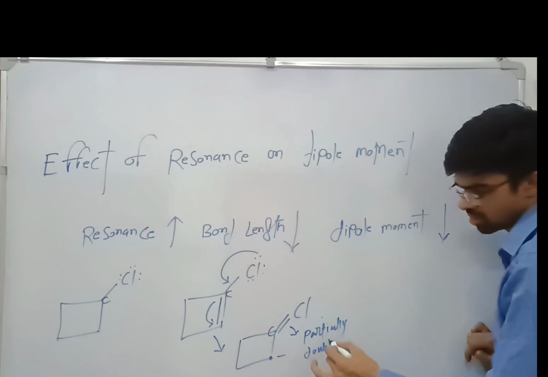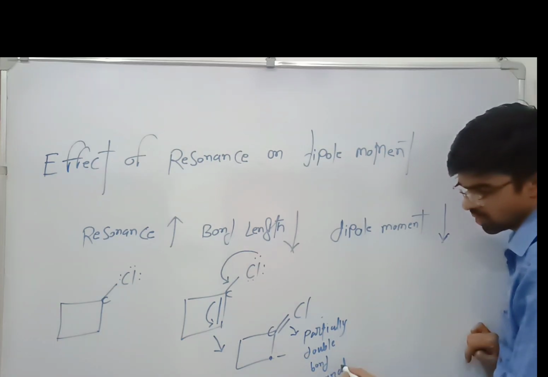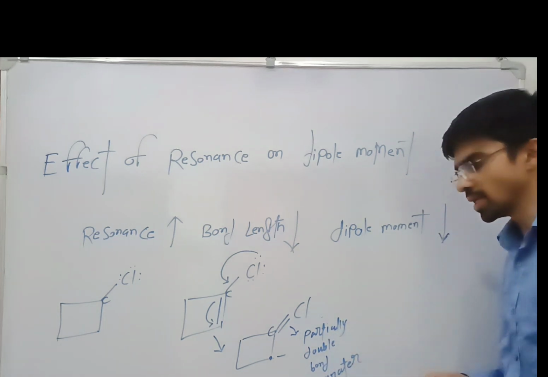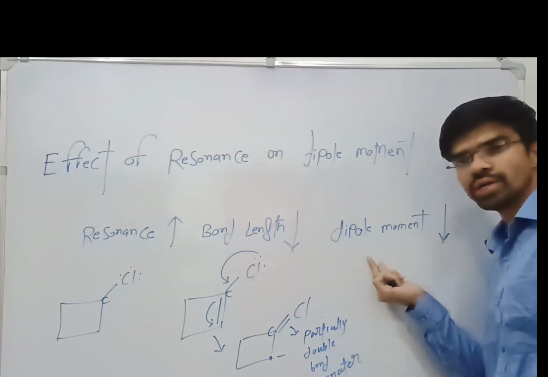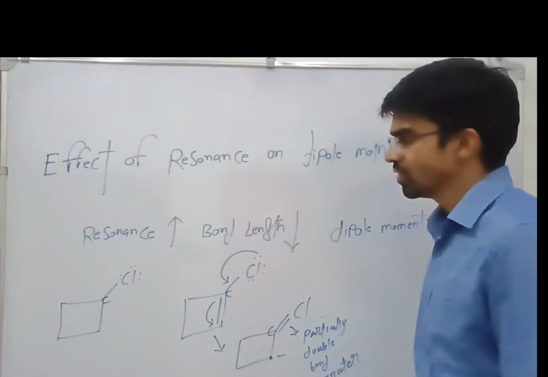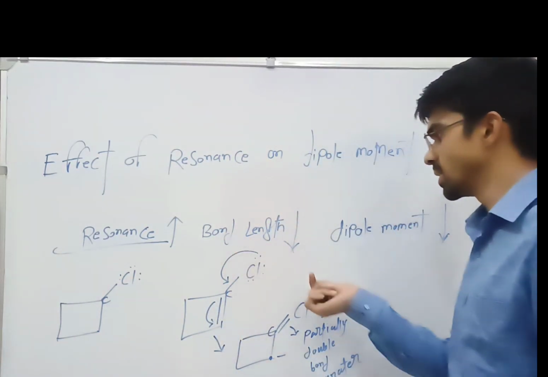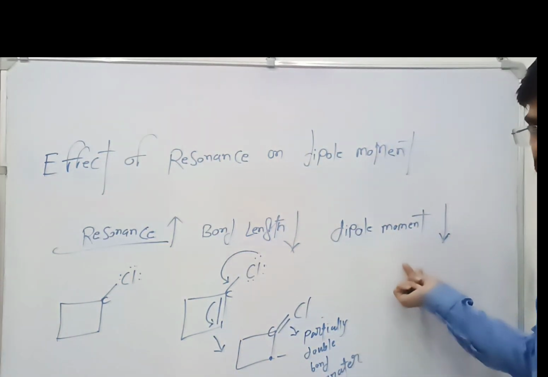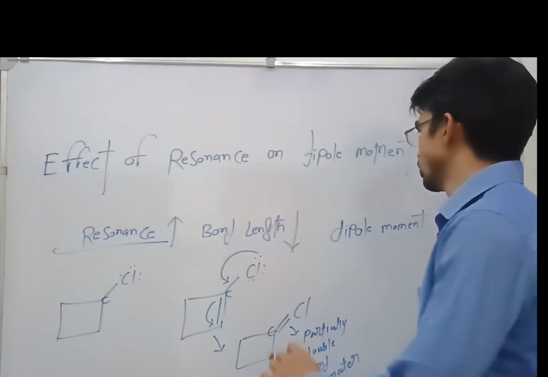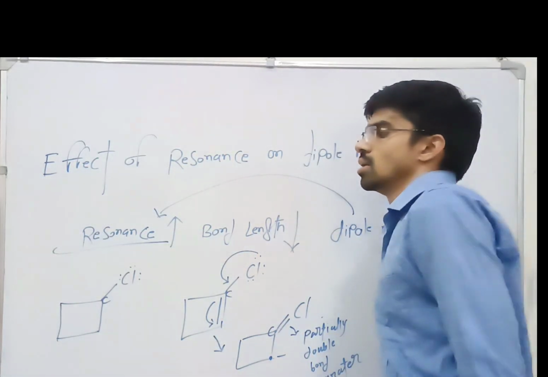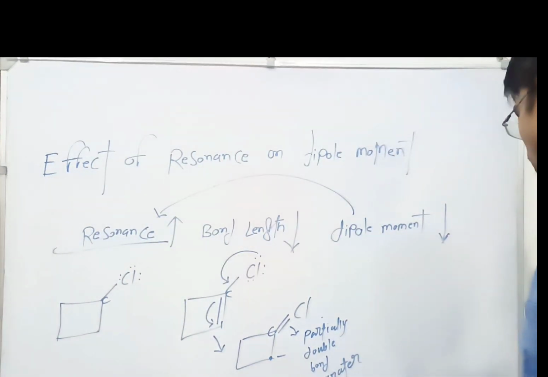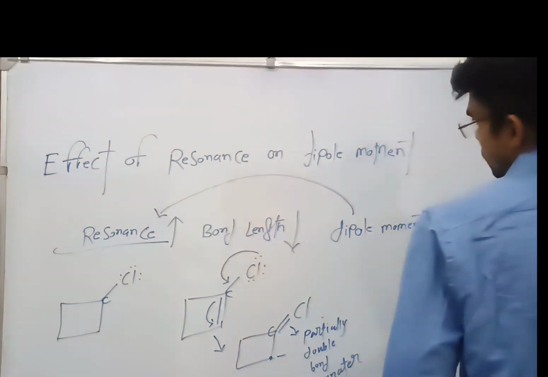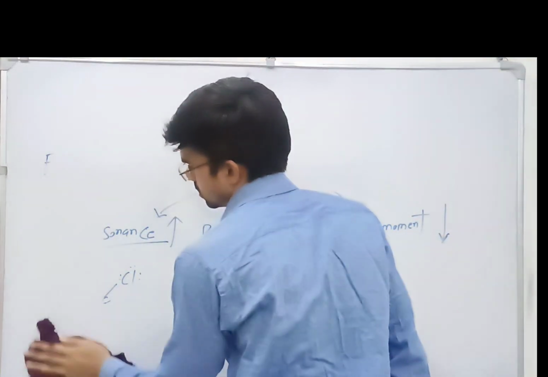Partially double bond character, and because of that double bond character, the effective bond length will be decreased, and because the bond length is decreased, the dipole moment is also decreased. So whenever there is resonance, the bond length will be decreased, and because of that, the dipole moment will also be decreased. So dipole moment has an inverse relation with resonance. Okay. Alright. So this is the effect of resonance.